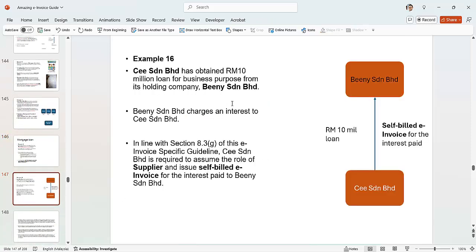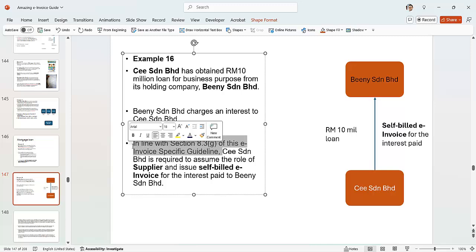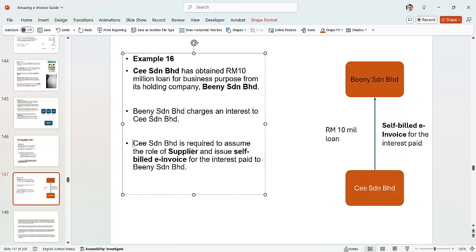Now let's see here. Sanjay Bhatt has obtained a 10,000 loan for business expansion from Benny, his holding company. Benny charged an interest to C. In this case, C is going to assume the role of supplier and issue a self-bill e-invoice for the interest paid to Benny.